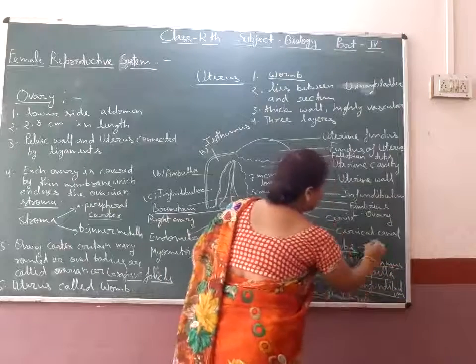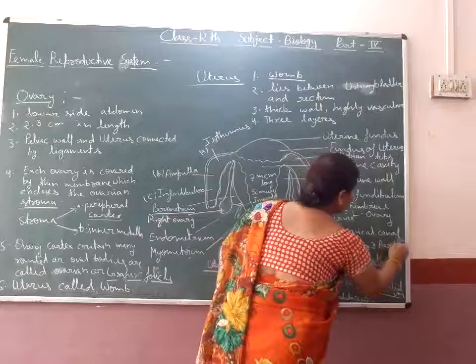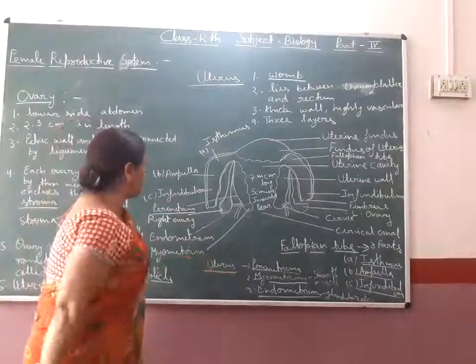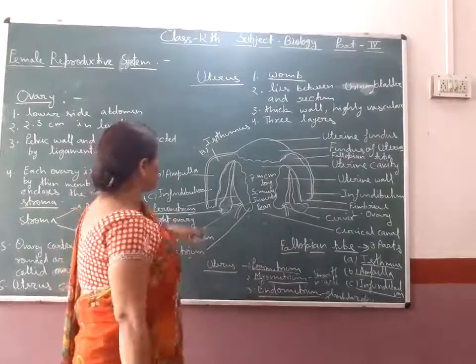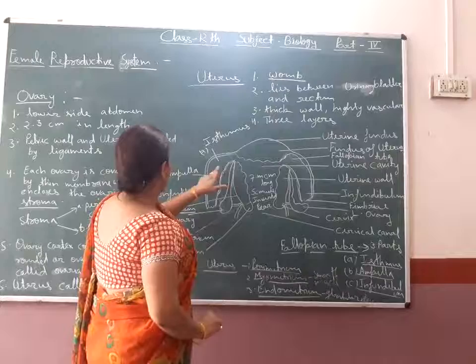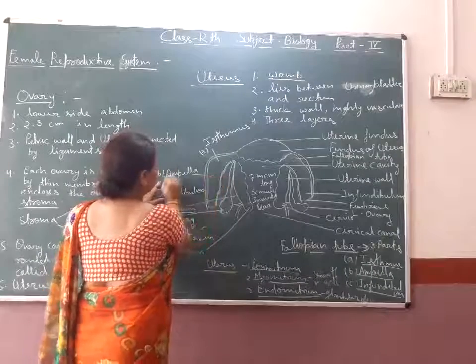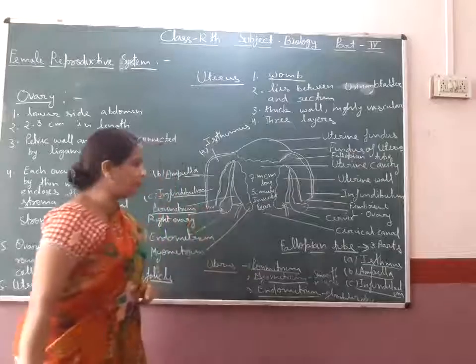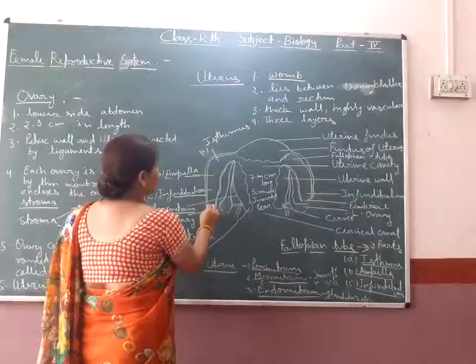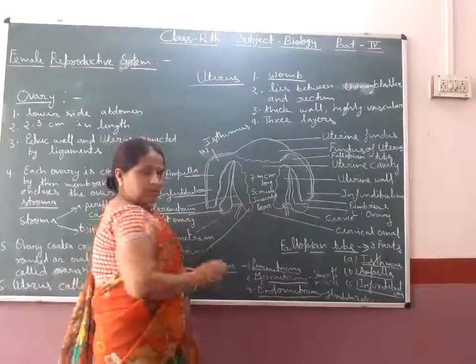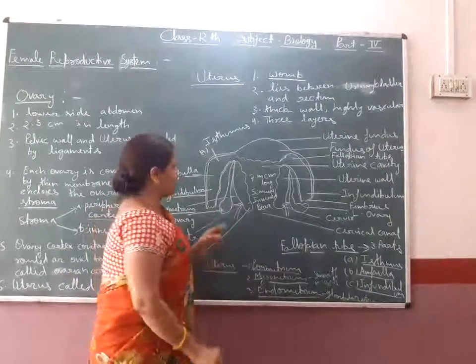The first part is the isthmus, the second part is the ampulla, and the third part is the infundibulum, which consists of fimbriae.